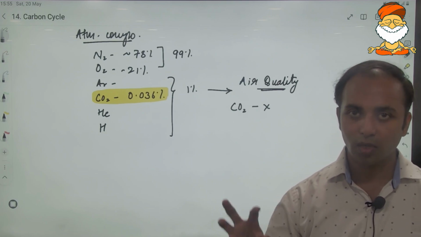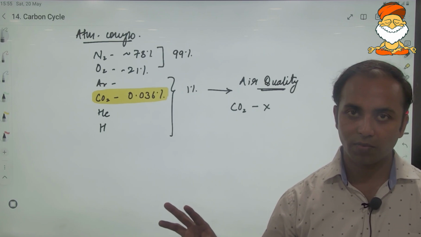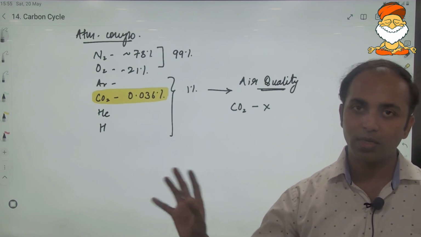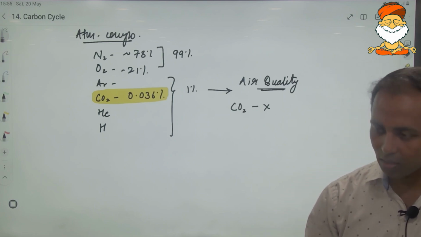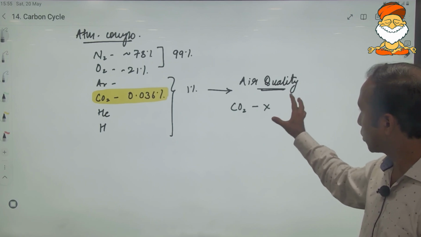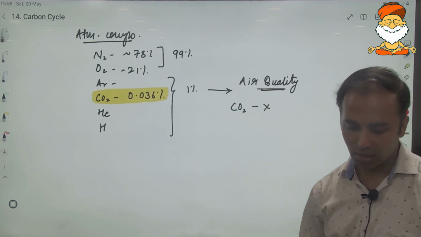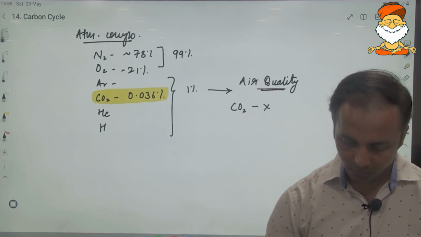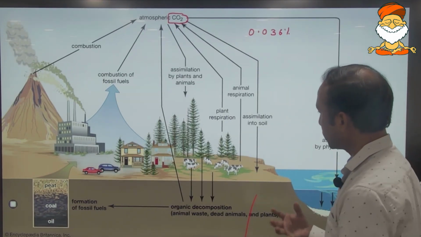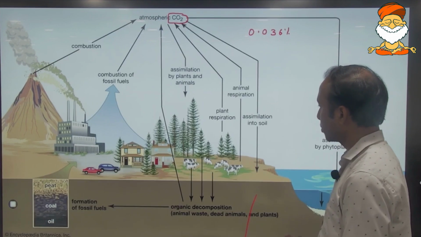That is the reason why those pollutants will be there in the air quality index, at the national or international level. But carbon dioxide is not there in the air quality index. It is an important greenhouse gas. It is an important natural gas which is released through natural processes, like through breathing out.